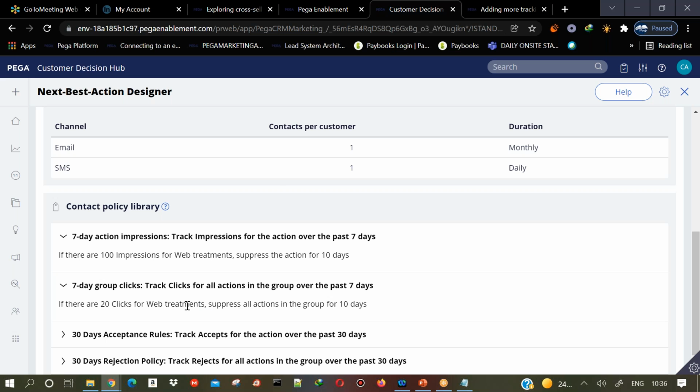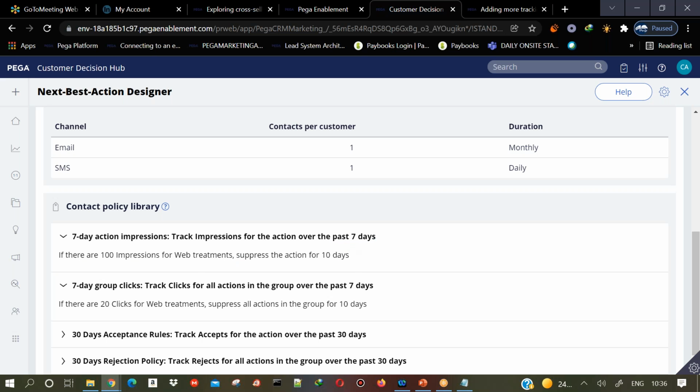So you can define. What we can do, suppressing the offer, is within the control of Pega. But how many times we can contact them, how many times they can contact us, we don't have any control over, right? Because a customer can call customer care whenever he wants. A customer can open the website whenever he wants. We cannot restrict that, like you cannot say don't call. But we can restrict here not to show the offer.